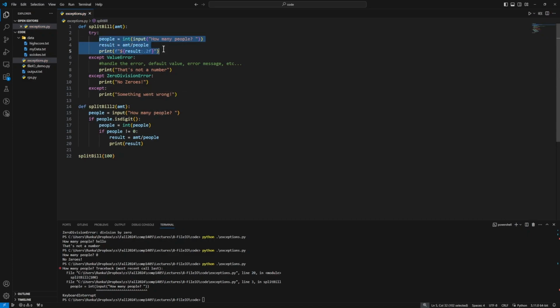So now we're going to try to run through these 3 lines, and if something goes wrong, one of these 3 errors will pop out. Notice only one of these will ever happen because once we're in one of these except branches, it doesn't continue on with the next one afterward. It does this code, and then it goes to anything that's following the try except blocks, which in this case is the end of our function.